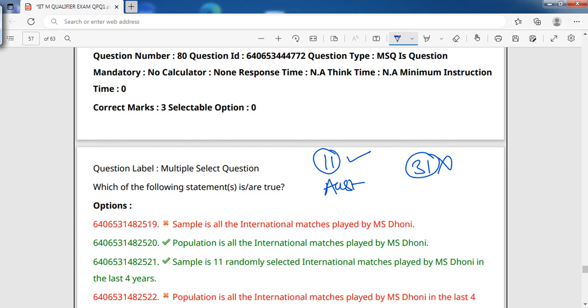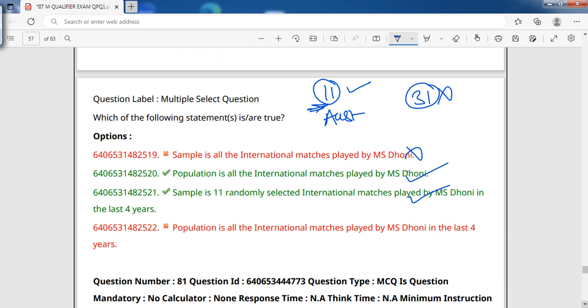Sample is all international matches? No. The sample, what? They have said they have selected only 11 matches. So yes, population is all the international matches played by MS Dhoni. Perfect. Sample is 11, already we have seen. Population is all the international matches. No, it is not told that it is in the last 4 years. So this is absolutely wrong.